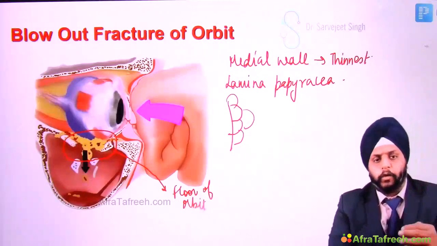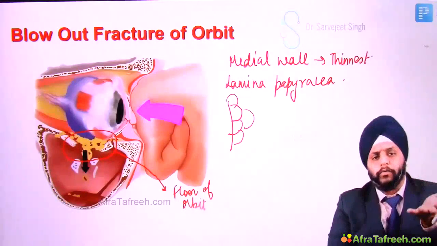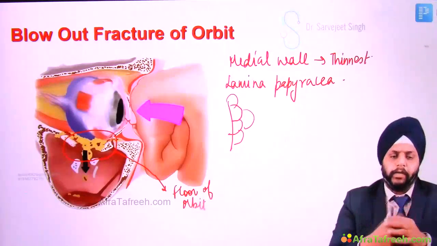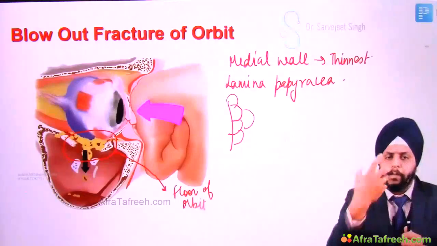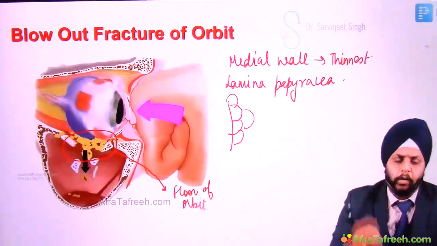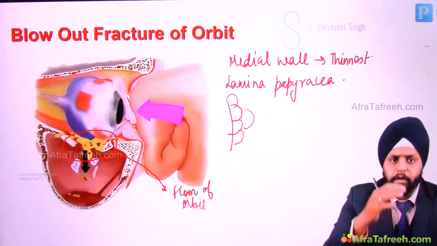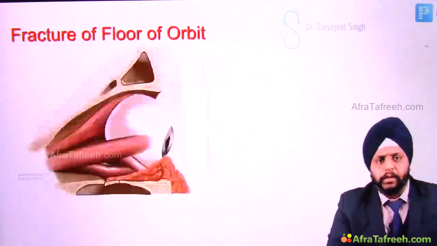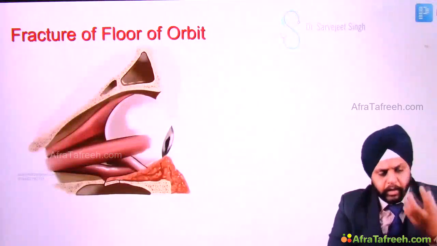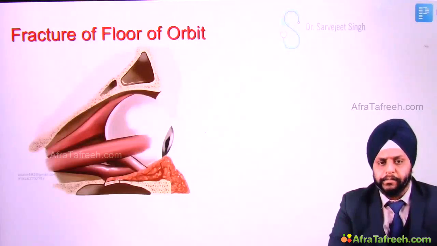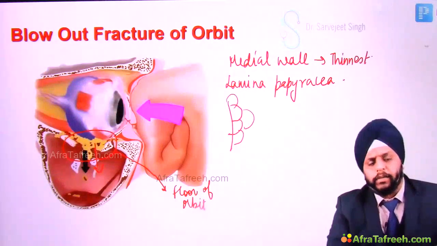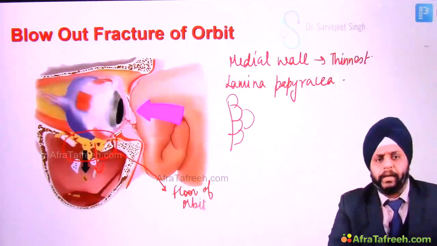Remember this floor of the orbit also forms the roof of the maxillary sinus. So whenever there is a blunt injury, like a ball hits the eyeball or a punch, because of this force the weakest wall, the floor, breaks. The contents of the orbit, the fat and the extraocular muscles, may hang in the maxillary sinus.